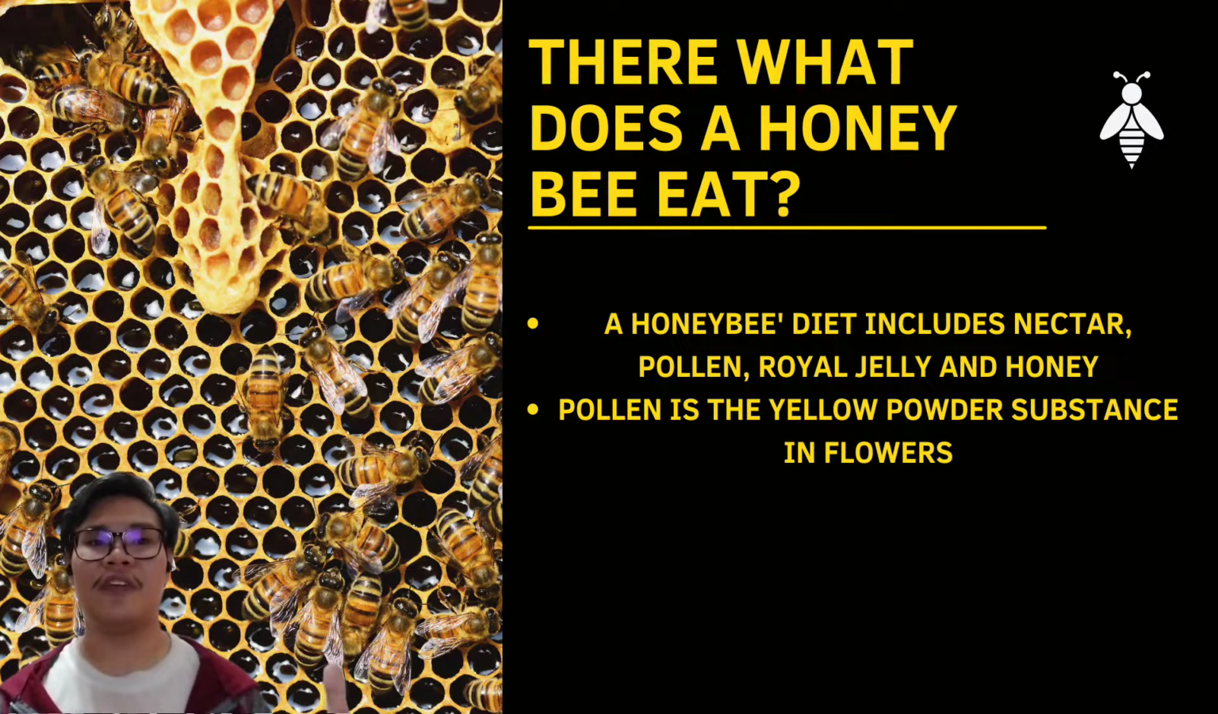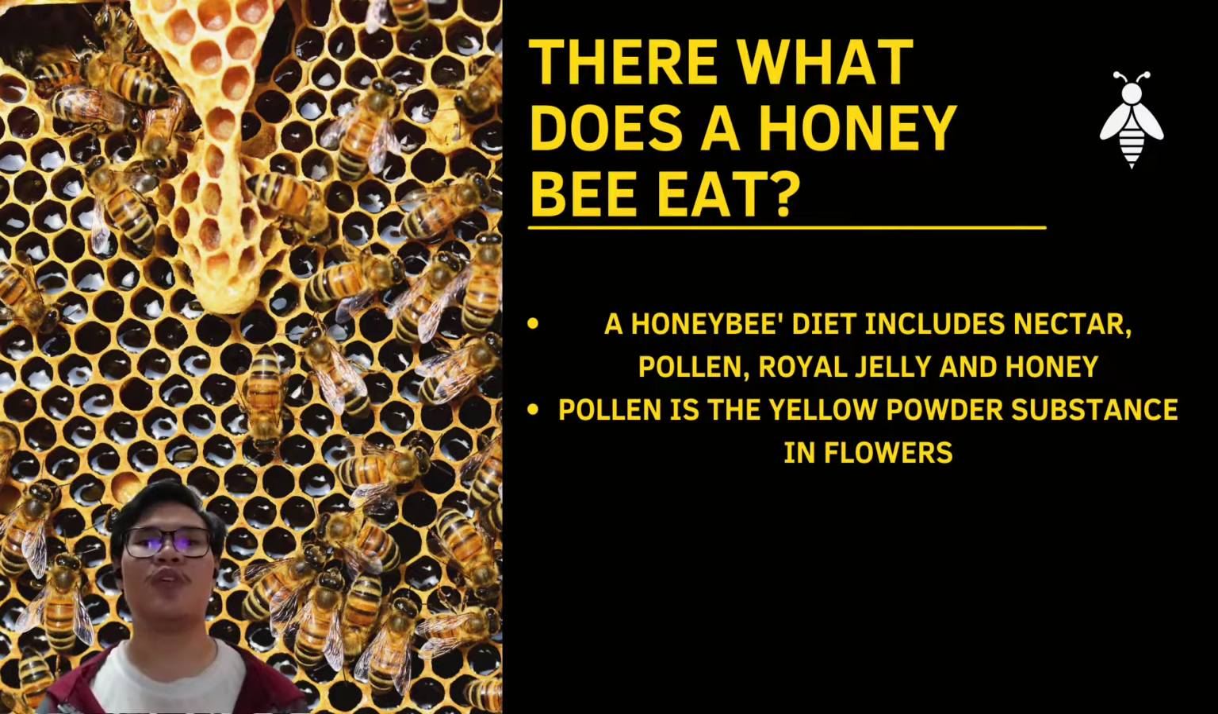I will continue with what honeybees eat. A honeybee's diet includes nectar, pollen, royal jelly and honey. Pollen is a yellow powder that is found in the flower, meanwhile nectar is the liquid in the flowers. Pollen and nectar are collected by the worker honeybees. Meanwhile, larvae are fed only honey, and the queen is the only one that will eat royal jelly for her whole life.